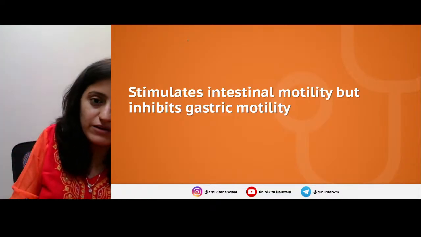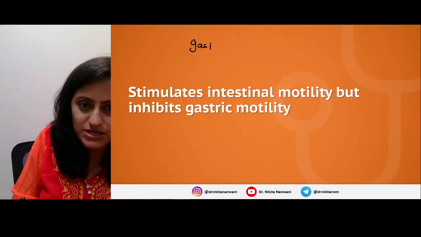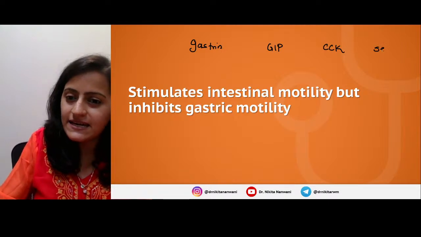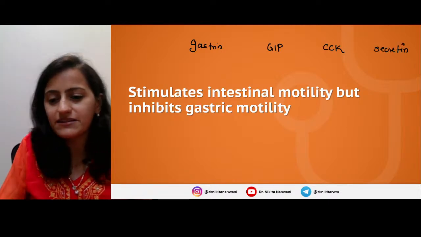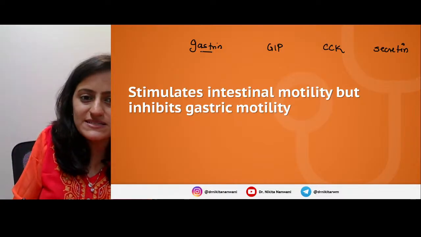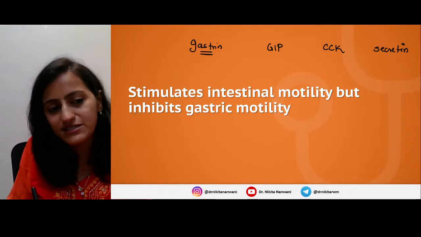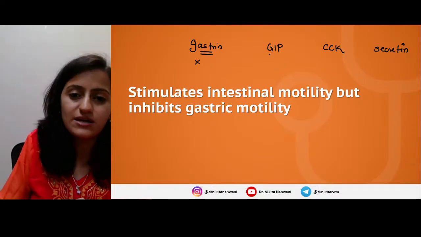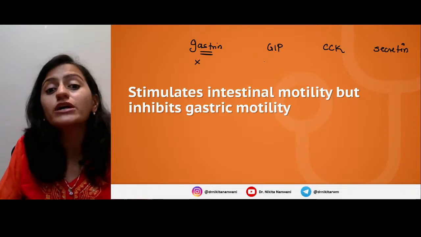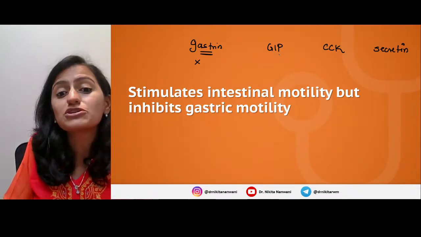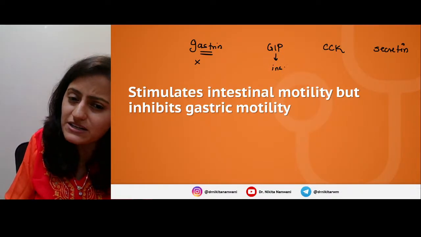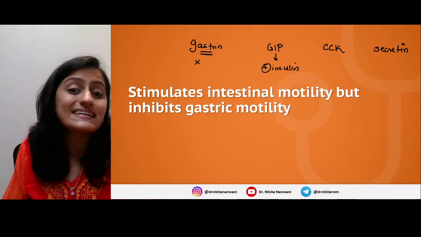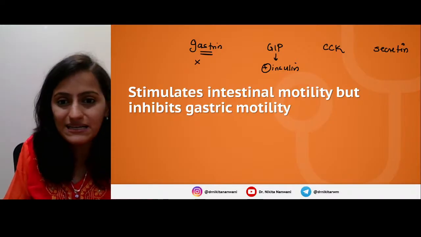See, now when I gave you the four options, that is gastrin, then you have GIP, then you have CCK, and then you have secretin, right? The four options here. Gastrin, we said, is all stimulatory, so it does not inhibit anything. So gastrin is out. GIP is your glucose dependent insulinotropic peptide. So basically the only function is to stimulate the insulin release, right? Nothing to do with anything else. It only has to do with insulin, nothing else.